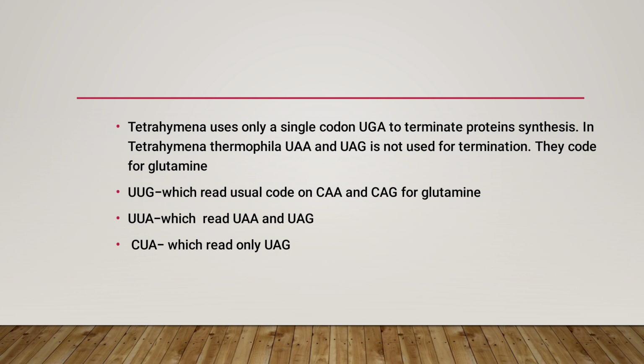UAA and UAG code for the amino acid glutamine. UUG, which reads the usual codons CAA and CAG for glutamine, while UUA reads UAA and UAG. CUA reads only UAG.